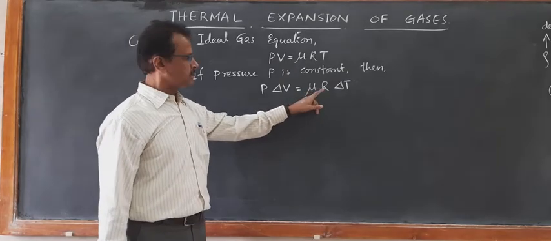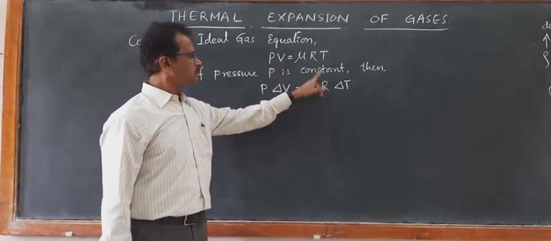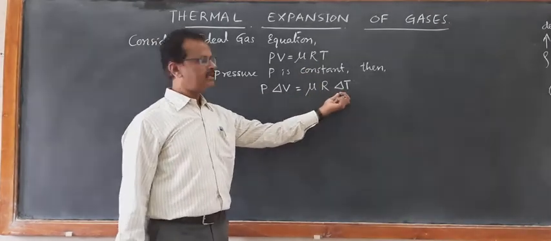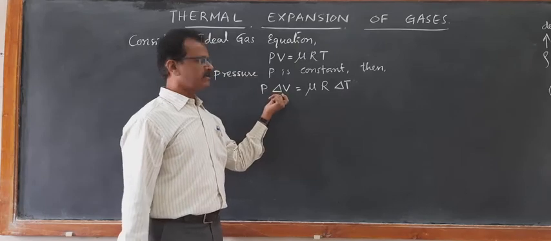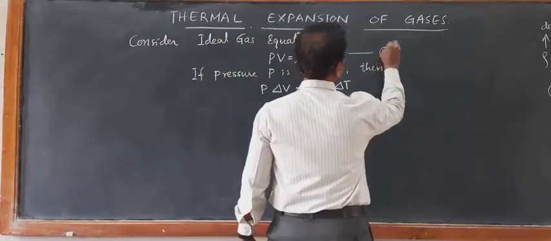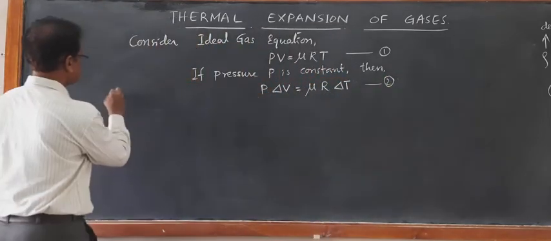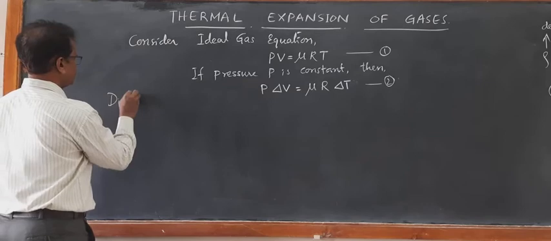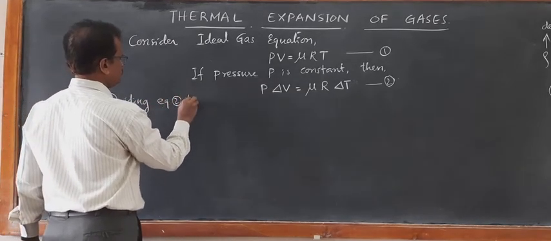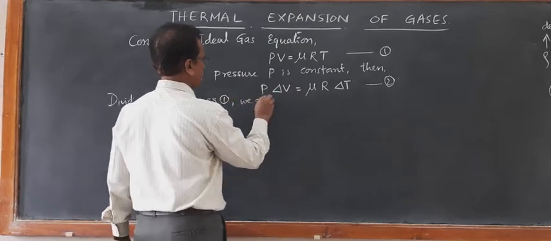Mu is constant, R is the universal gas constant, that is also constant. So the only variable is T. Therefore, I have written delta T instead of dT, and delta V instead of dV. Now call this equation 1 and equation 2. Dividing equation 2 by equation 1, we get an important result.